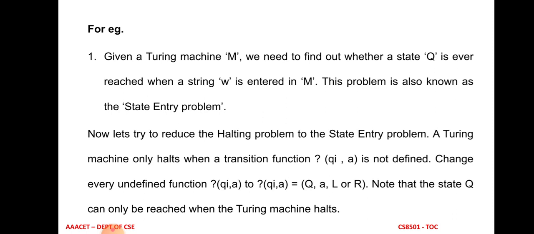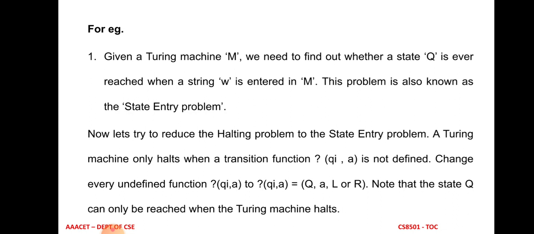A Turing machine only halts when the transition function is not defined. The transition function takes the current state Qi and the input symbol A. When δ(Qi, A) is not defined, then only the Turing machine halts.